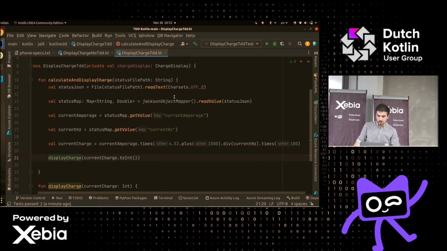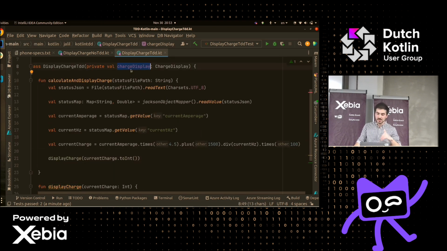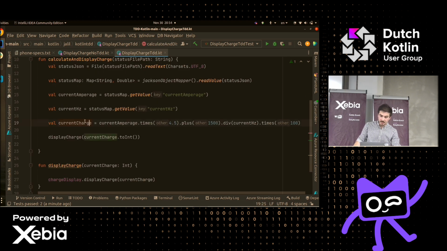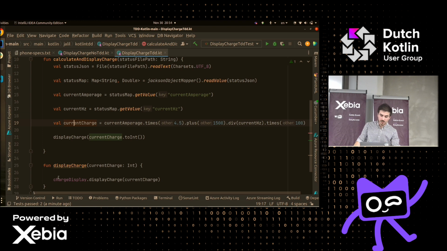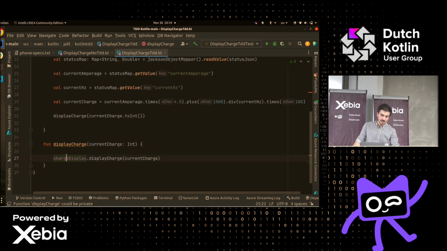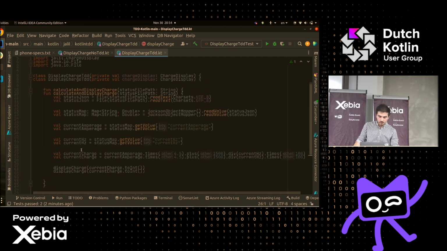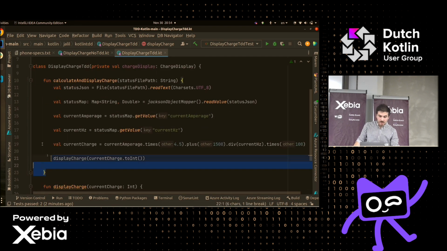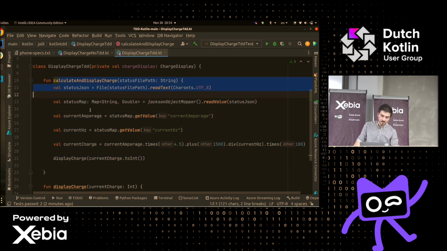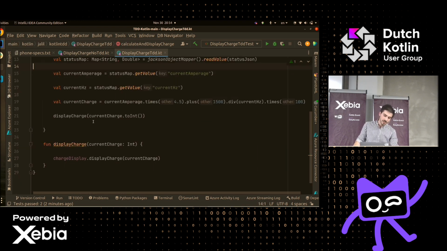And what is this code? So here we are having the dependency injected. We actually have a separation of concerns. We actually see that the display part was written first, and thus it was isolated into a function. So this might be messier, bigger code, but just for the sake of the presentation, it's the small line of code. And we see here that actually the calculation of the result was done in a separate method, and then we call the display charge.